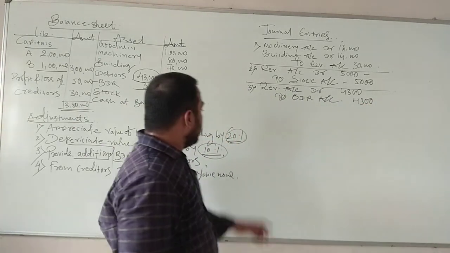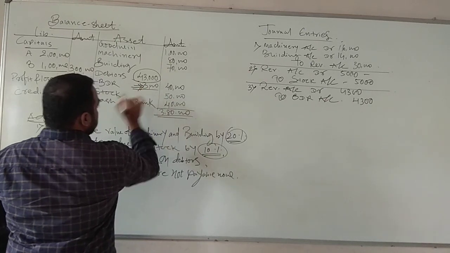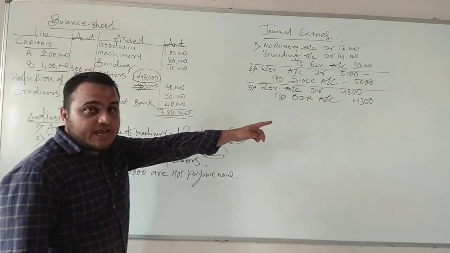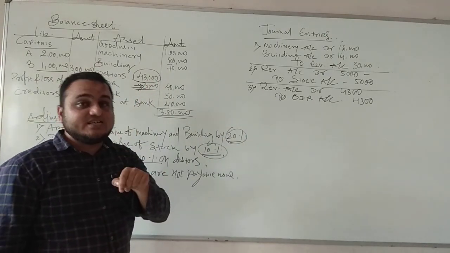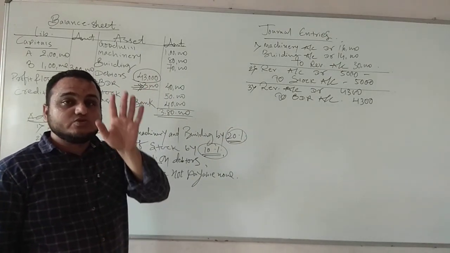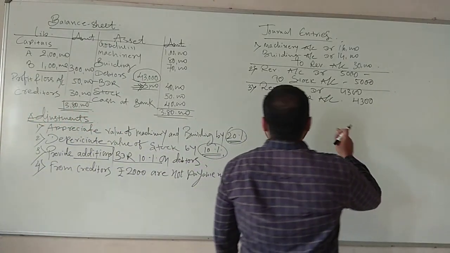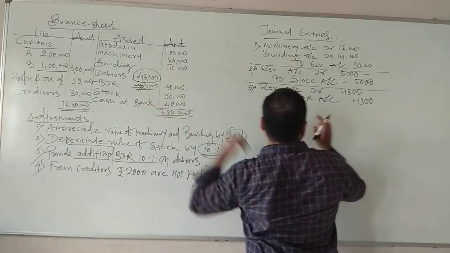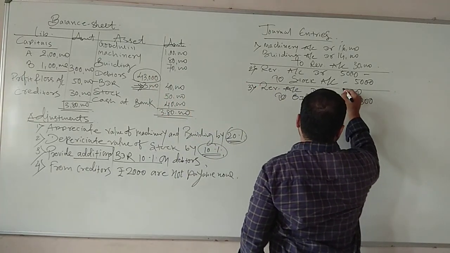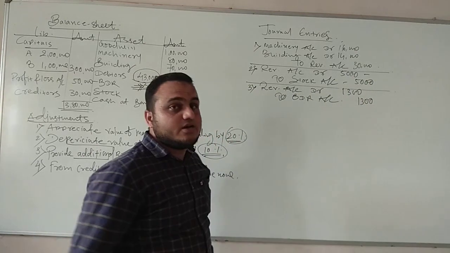But you see here already 3,000 rupees are mentioned. So 4,300 is the addition they are talking about. Already 3,000 rupees you have taken. So what I mean to say is that you will take not 4,300 but 4,300 minus 3,000. So it will be 1,300.